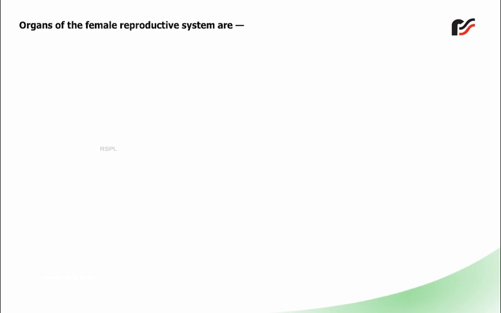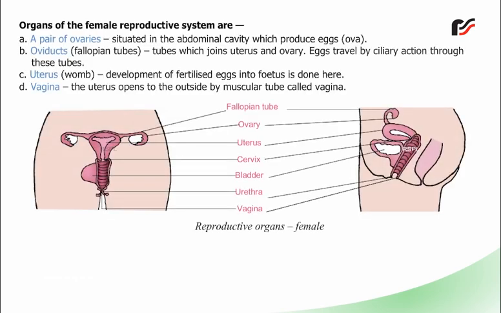Organs of the female reproductive system are: A. A pair of ovaries situated in the abdominal cavity, which produce eggs, ova. B. Oviducts, fallopian tubes, tubes which join the uterus and ovary. Eggs travel by ciliary action through these tubes. C. Uterus, womb. Development of fertilized eggs into fetus is done here. D. Vagina. The uterus opens to the outside by a muscular tube called vagina.